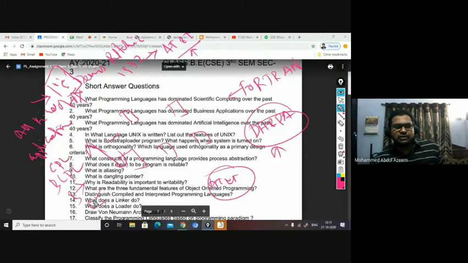There is no abbreviation for C. Most of you may think that C stands for something. C stands for nothing. C was invented after B, so the language name was given as C, because in the English alphabet the order is A, B, C. Before C, B was invented by Ken Thompson, right? Then C was invented by Dennis Ritchie, and since it came after B, he named his language C. That is the only reason. There is no abbreviation for C. C stands for nothing, okay?